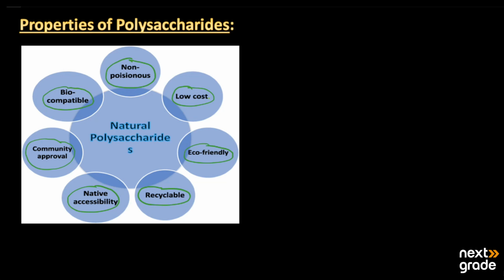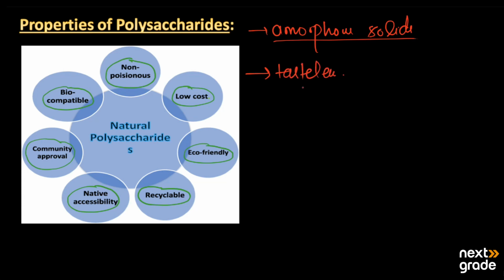Along with that, some physical properties of the polysaccharides: they are amorphous solids. Amorphous solids have an irregular arrangement of particles in them. Second, they are tasteless and insoluble in water.